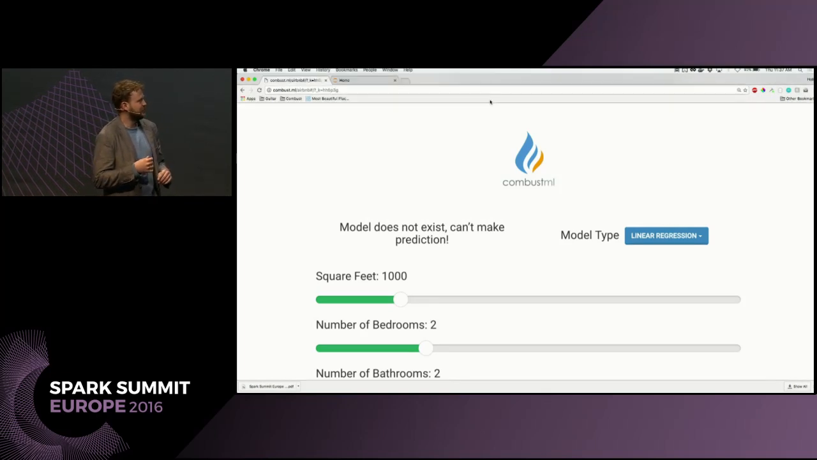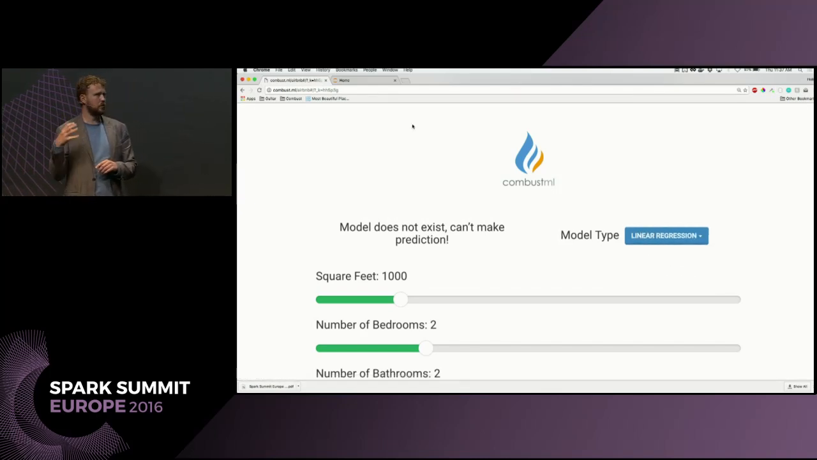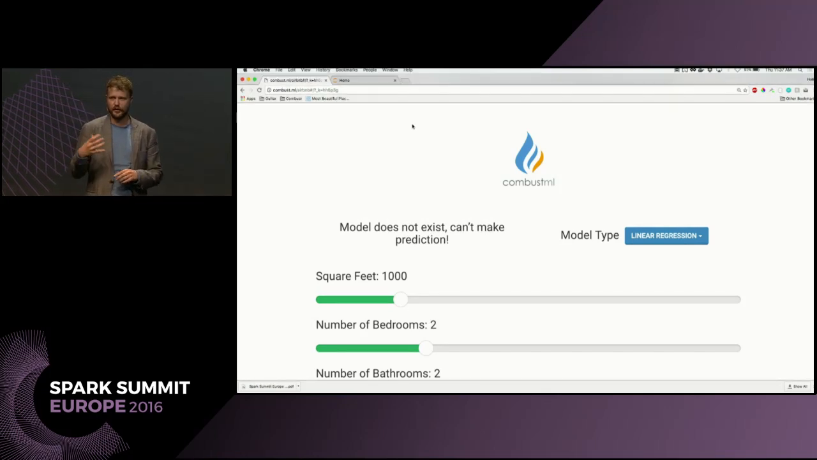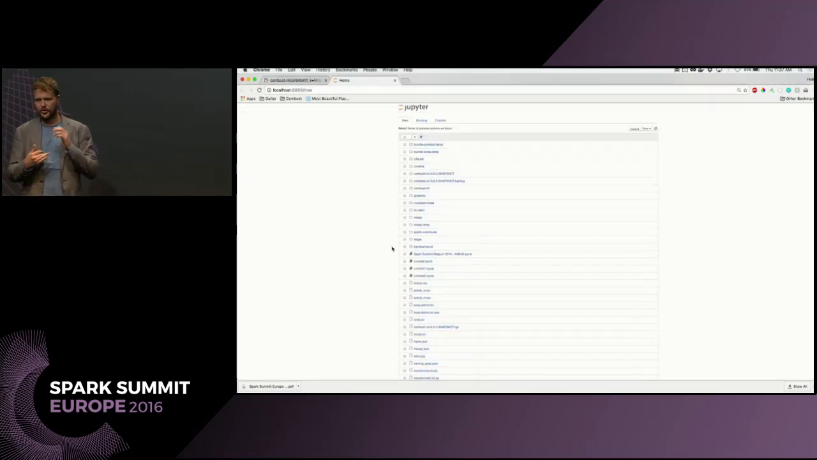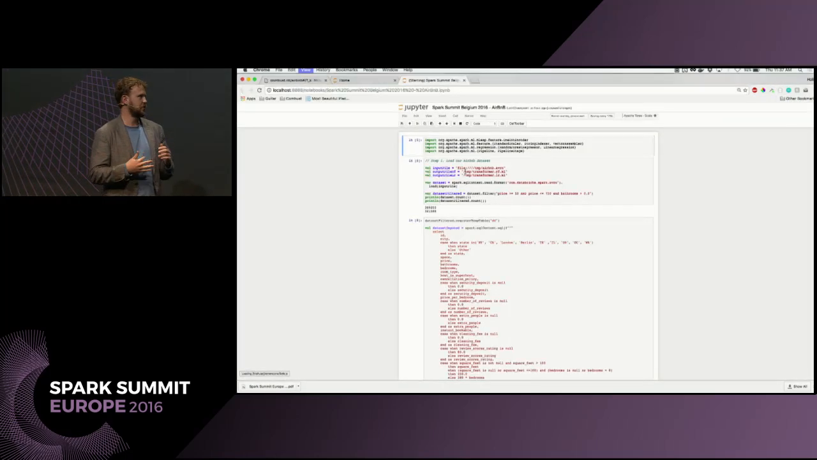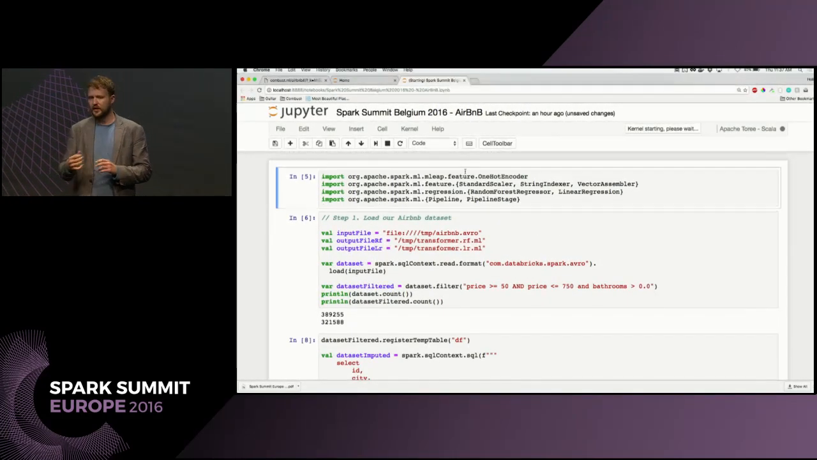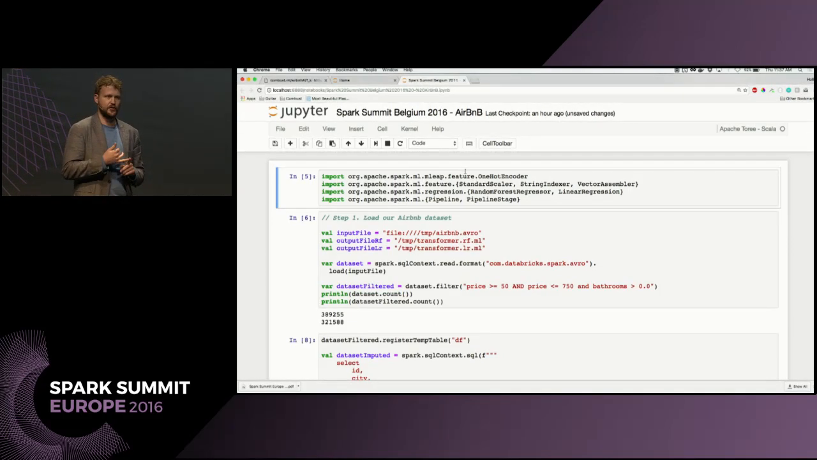And if you go on there, it says model does not exist, can't make a prediction. But what we're going to show you is how to run a Spark pipeline on roughly 400,000 listings that were publicly available from Airbnb, put together a Spark pipeline, train both a linear regression as well as a random forest, and deploy that literally with one line of code. And just want to stress, and we'll talk about this more, not deploy just the model itself, but deploy all of the transformations that have to happen to the data before it goes into the model.